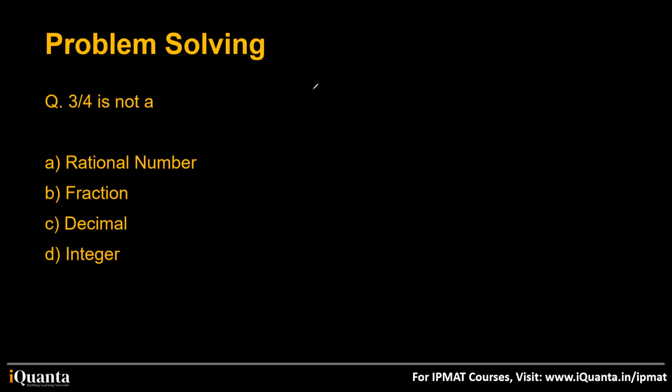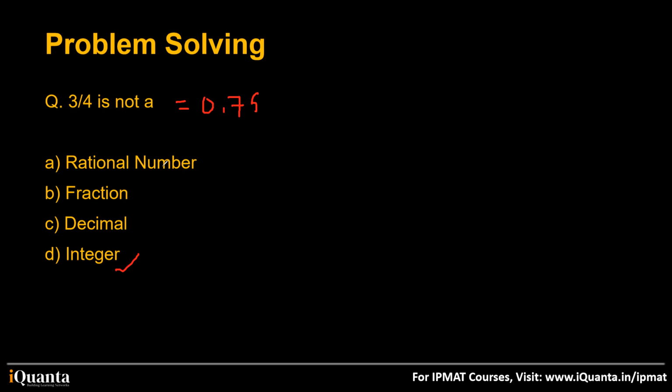Sir, D. Okay, great. So a very easy question. 3 by 4, we know it's a rational number. Why? Because it can be written in the form of p by q, where q is not equal to 0. So A will not be the answer. It's a fraction because it has a numerator and a denominator. Decimal, yes. If you solve 3 by 4, it will come out as 0.75. So it's a decimal as well. But not an integer, because an integer is a whole number and integers never have a fractional part. So it's not an integer. It's a rational number, it's a fraction, it's a decimal, but not an integer.